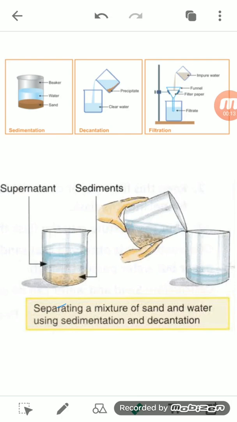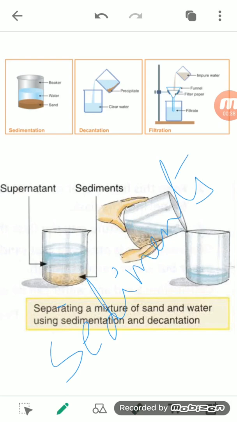Before that, we had discussed the pulses, which, being very heavy, settle down. There are some impurities which float on the surface of the water. The solid particles which settle down in the water are known as sediments. You can see here, this is the sediment which gets settled down at the bottom.